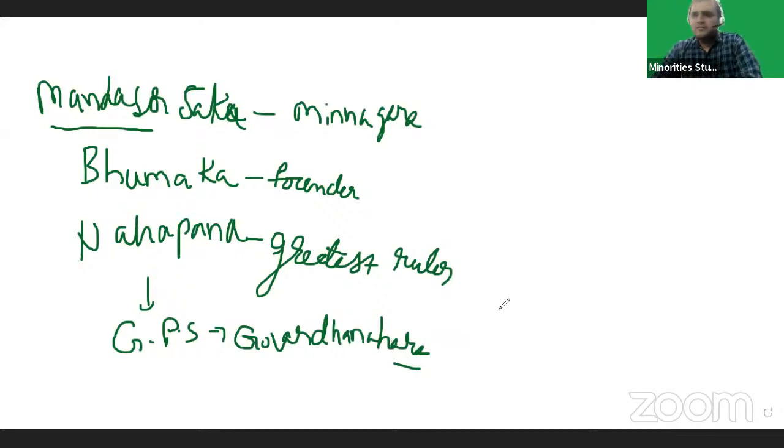We got a question from this Govardhana Hara battle. After the Govardhana Hara battle, Gautami Putra Shatakarni killed Nahapana.